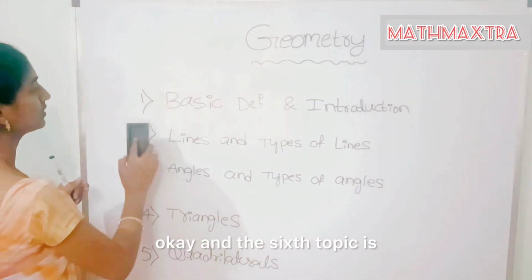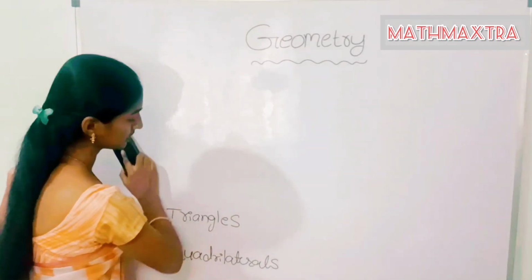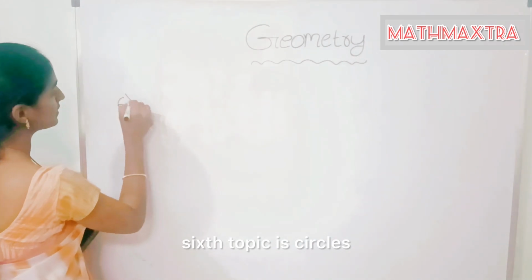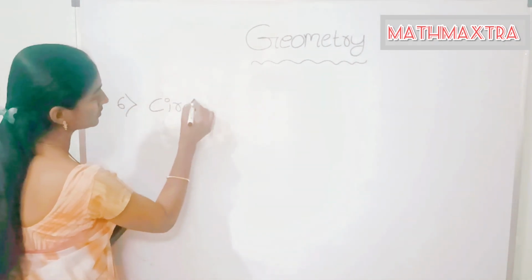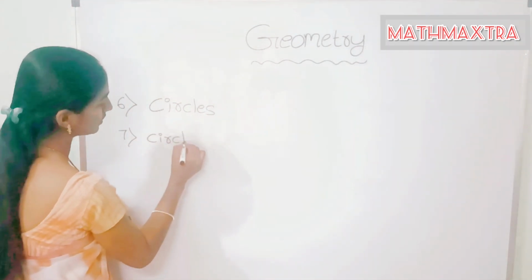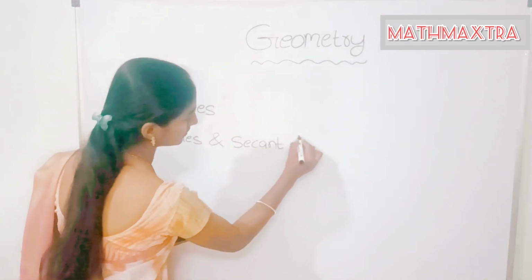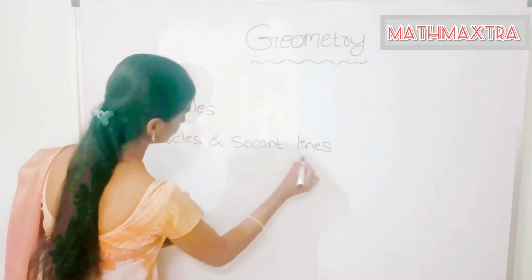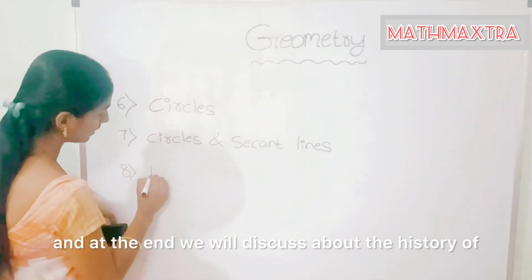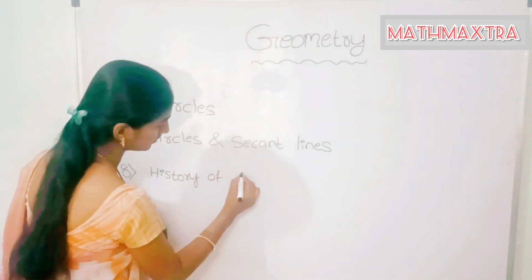The sixth topic is circles. And the seventh topic is circles and secant lines. And at the end, we will discuss the history of geometry.